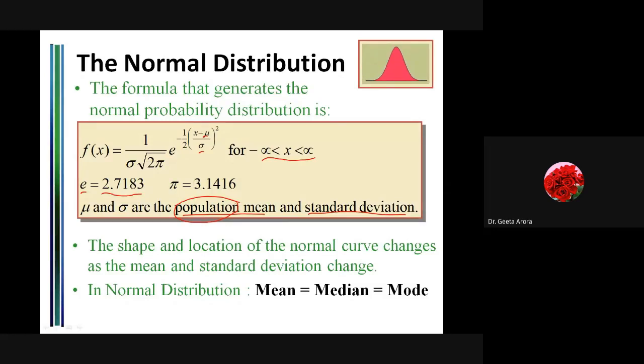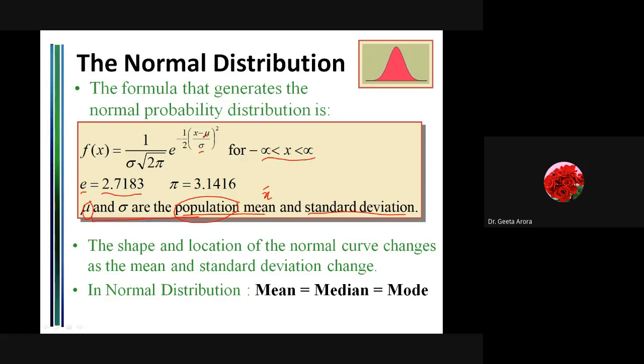So whenever I'm taking a portion of a population to study something, that part is known as a sample. Normally when we talk about mean, we take the symbol x bar for the sample, and mu is the symbol for the population mean.